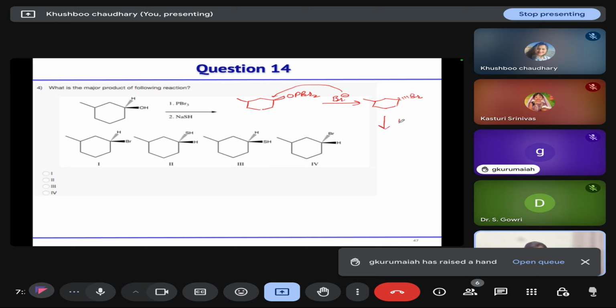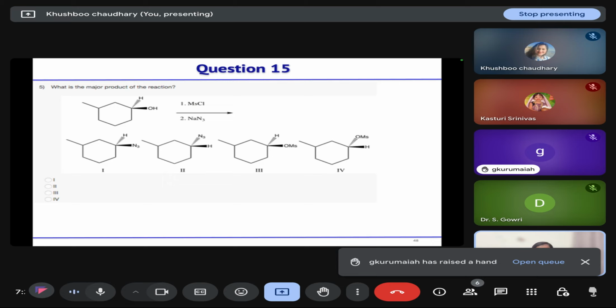Then your thiol will attack from the backside. Again SN2 will take place, so it will form this. Clear? Similar question we already discussed. So the correct option is option 3. Any doubt? No, madam. Okay.